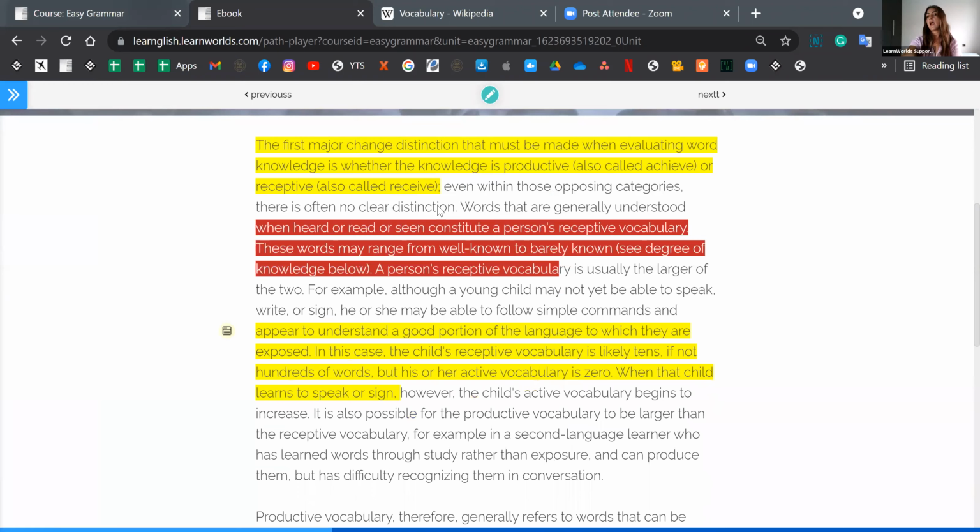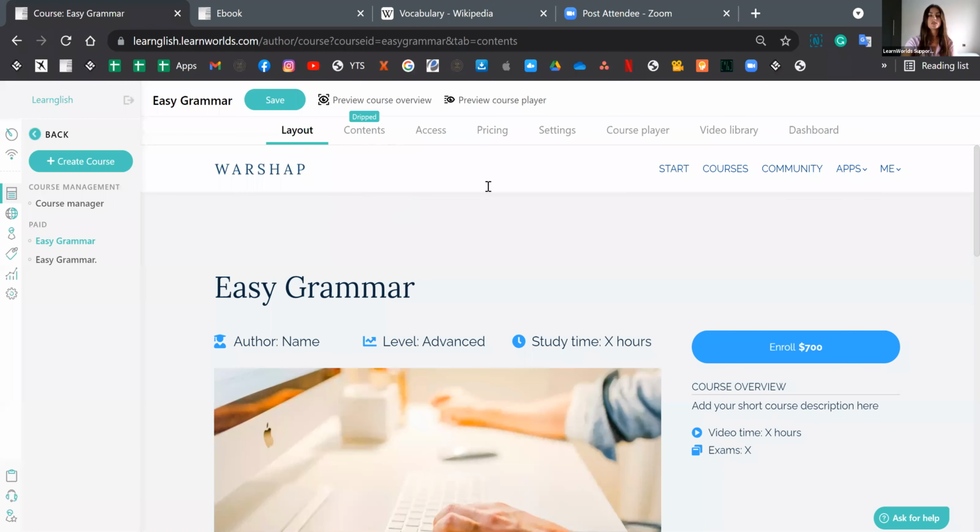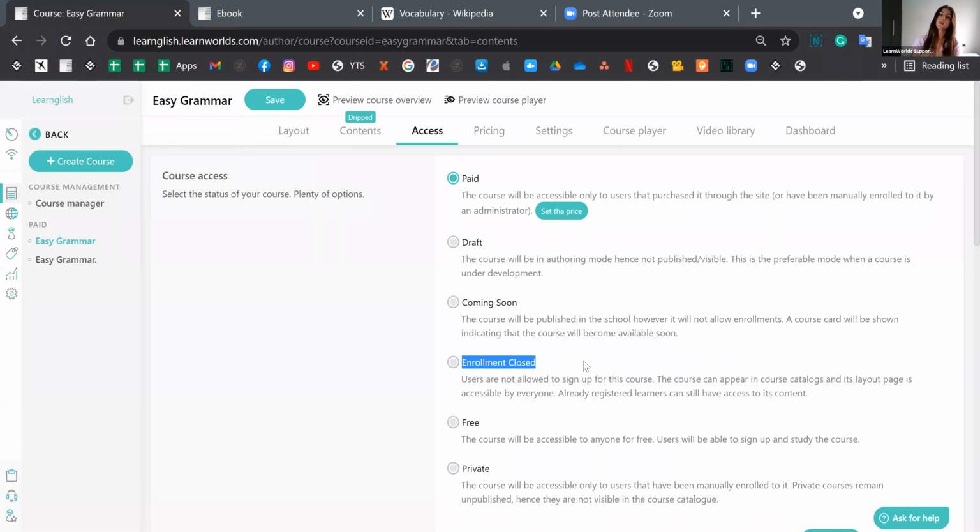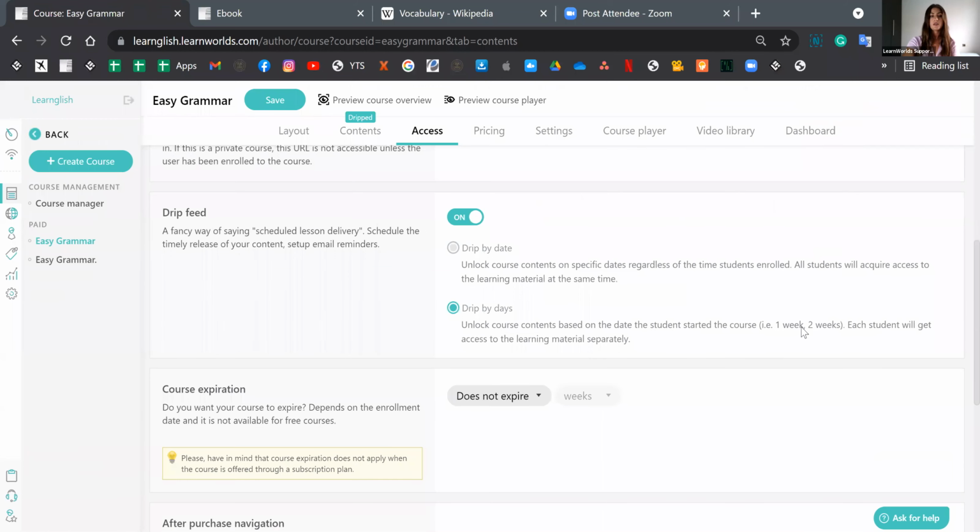So next up, we have the Access tab. So this is regarding the course's access. We did see this earlier on, but you'll see that there's an extra option over here. So enrollment closed. If you don't wish to admit any new learners onto this course, then you can set this to be enrollment closed. You can also have the public URL of the course over here in case you need to share that with anybody.